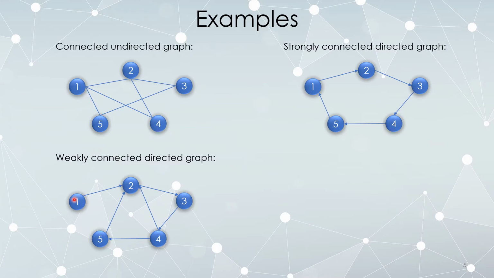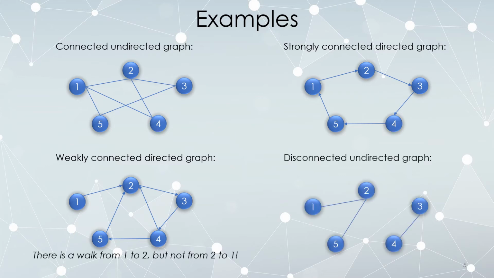Here, however, is a weakly connected graph. Can I get from vertex 1 to vertex 2? Absolutely. Just take that path. Can I get from vertex 2 to vertex 1? No. Once I'm at vertex 2, the only place I can go is vertex 3. And now I'm sort of stuck over here. If I'm at vertex 2, I'm never going to be able to get back to vertex 1. This is weakly connected. It's possible to find a pair of vertices where there is a path in one direction, but not the other.